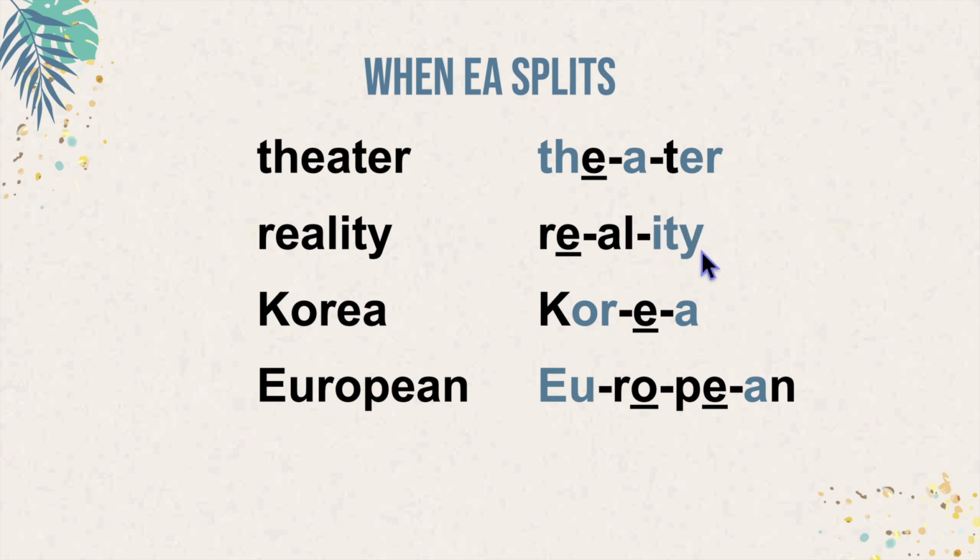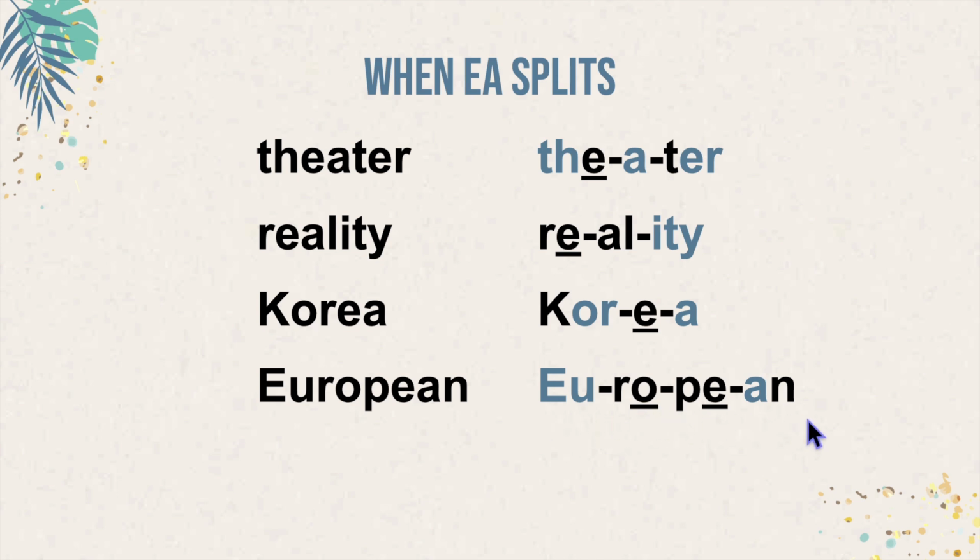This is two syllables, but it's one suffix, so I kept it together. Reality. OR uses its common sound of or here. Korea, Korea. Did you notice that this A schwas again? EU has the long U sound here, and this A is going to schwa.